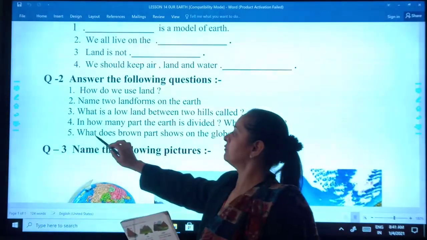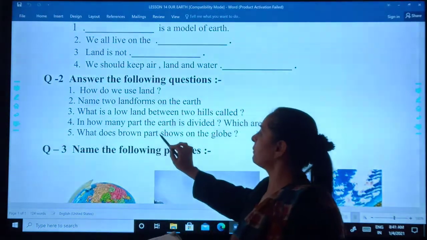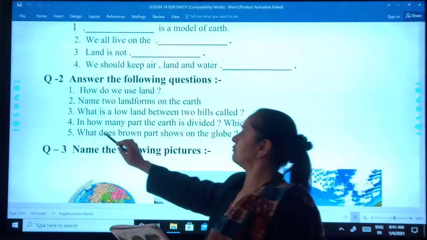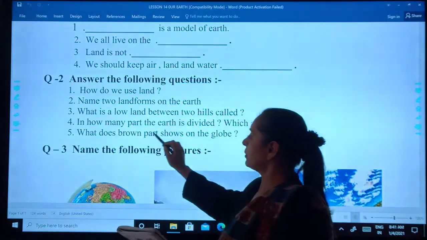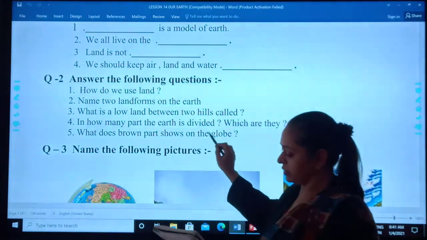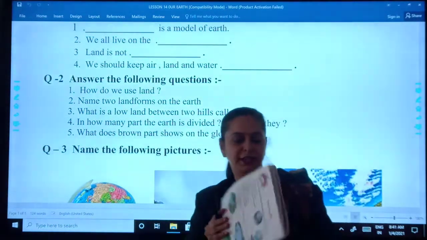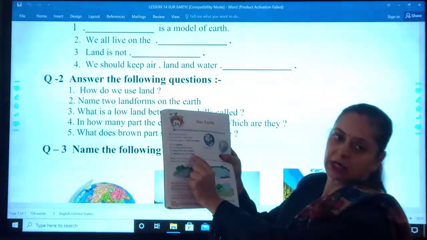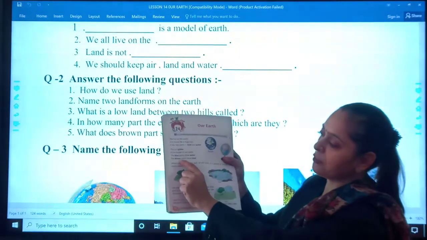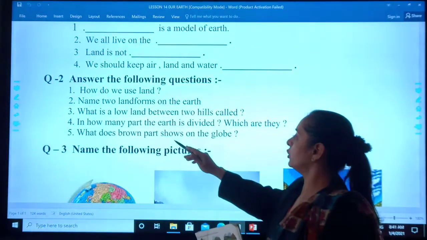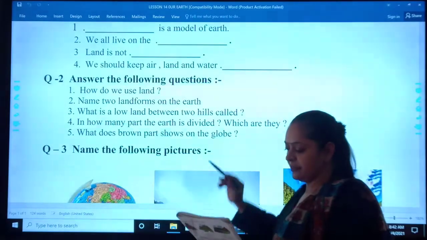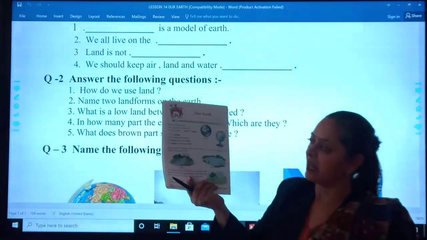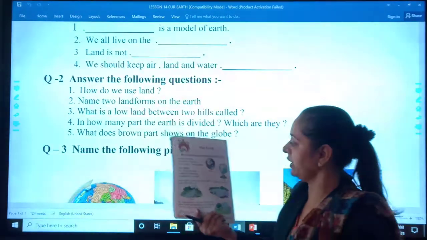Fifth one, what does brown part show on the globe? Yes, it's here. The brown part shows land. The brown part on the globe shows land. As I told you, it's divided into two parts, land and water. Okay.